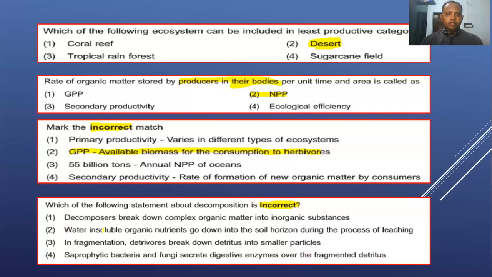They have given water insoluble. In the leaching process, only the water soluble nutrients go down into the soil horizon, not only organic but also inorganic nutrients. So the second statement is the incorrect one. If they had given water soluble nutrients go down into the soil horizon during the process of leaching, it would be a right one. So this is an incorrect statement, right?